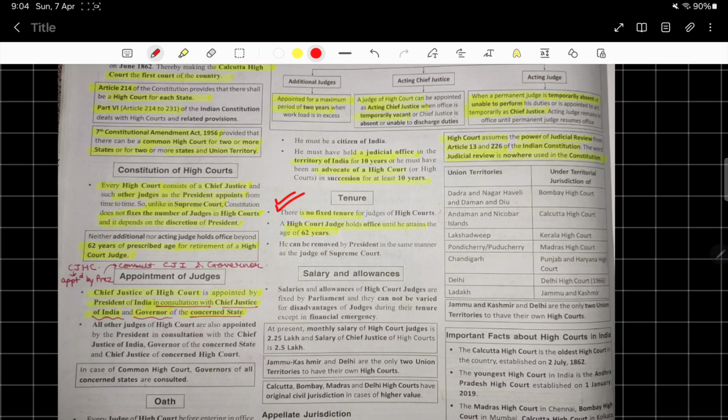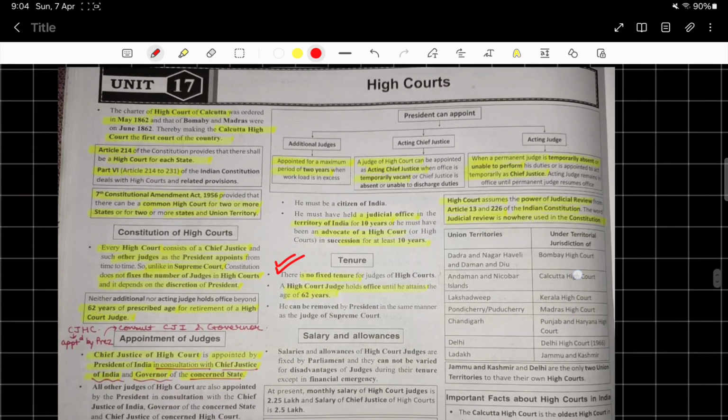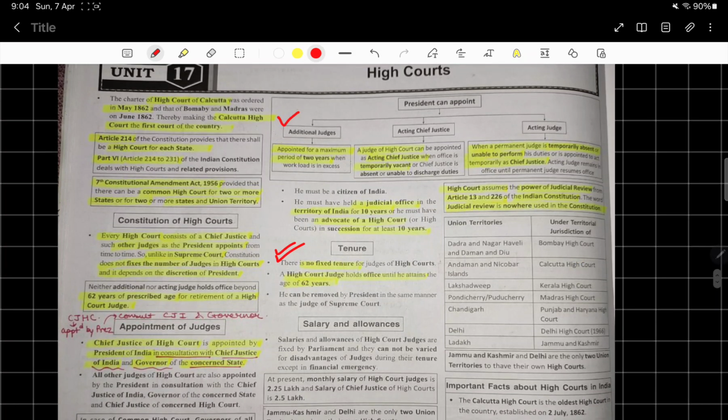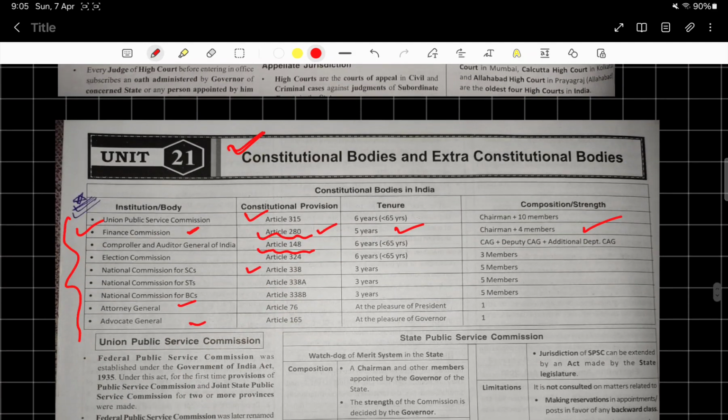High Court judge holds office until he attains the age of 62 years, right? So here we need to look into all these topics. We need to see who has additional judges, acting Chief Justice and acting judge. Does High Court have it, and does even Supreme Court have all these 3 posts? We need to look into this very nicely.